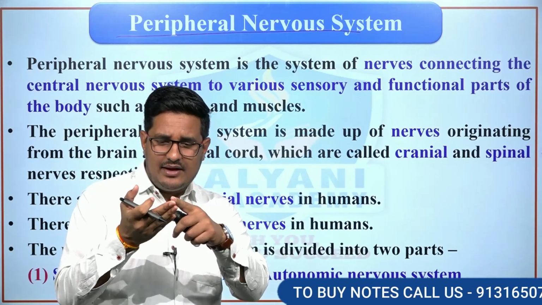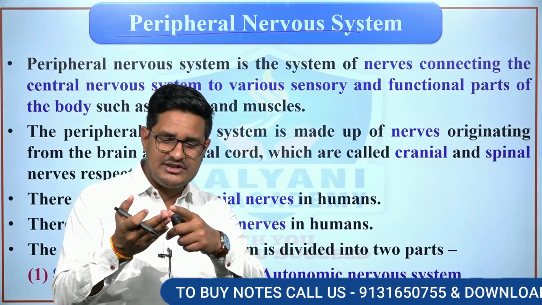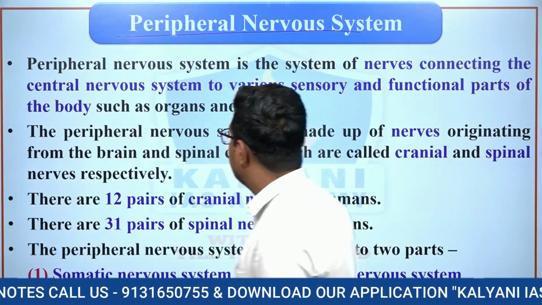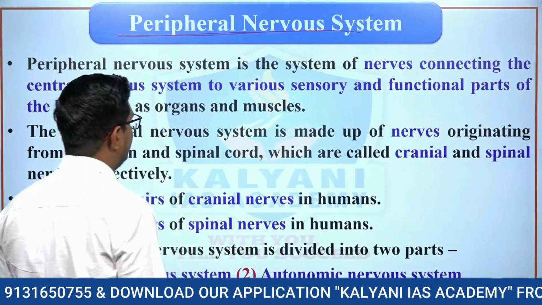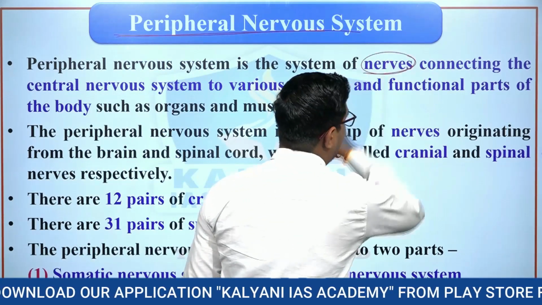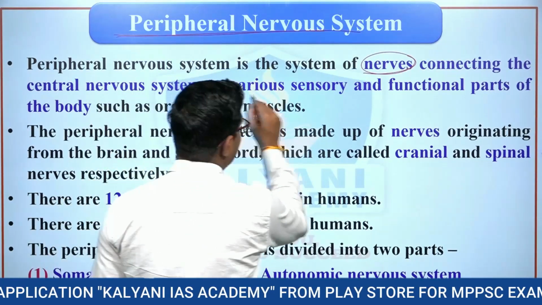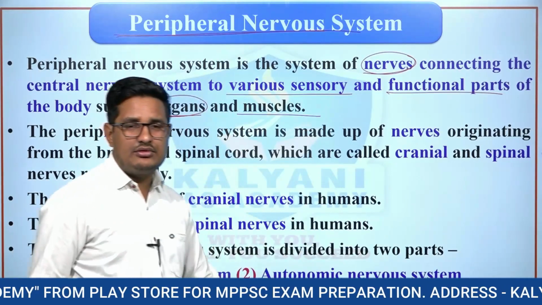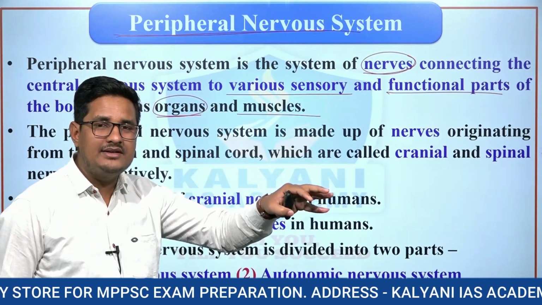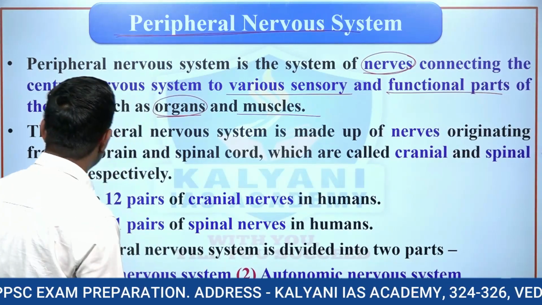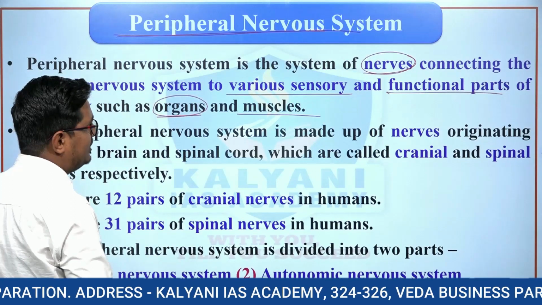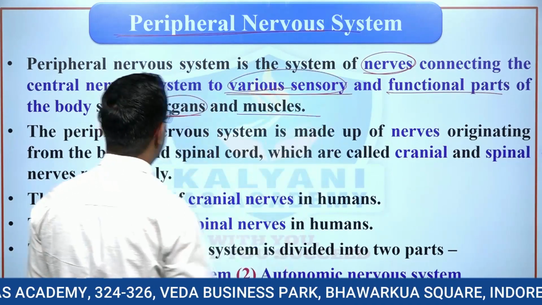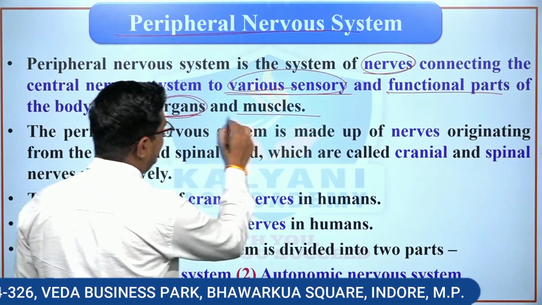The portion of the nervous system which connects every part to the human brain is known as the peripheral nervous system. The peripheral nervous system is the system of nerves connecting the central nervous system to the various sensory and functional parts of the body, such as organs and muscles, so that we could get information and implement our decisions.